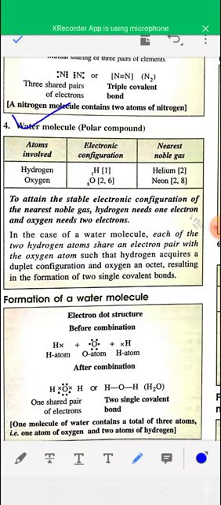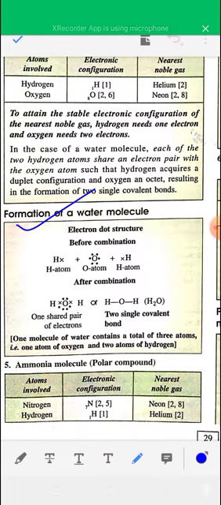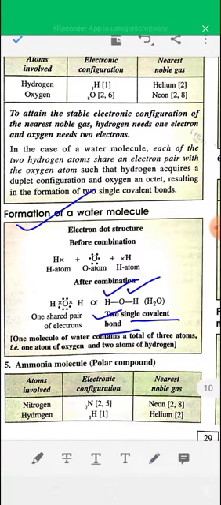During formation of the water molecule, each hydrogen shares one electron with the oxygen atom, forming an electron pair in each of the two OH bonds. So in water you can see two electron pairs between the oxygen-hydrogen bonds, and two single covalent bonds are present.